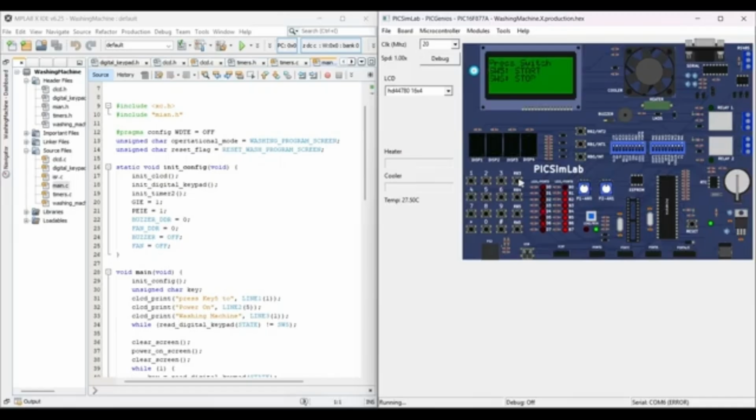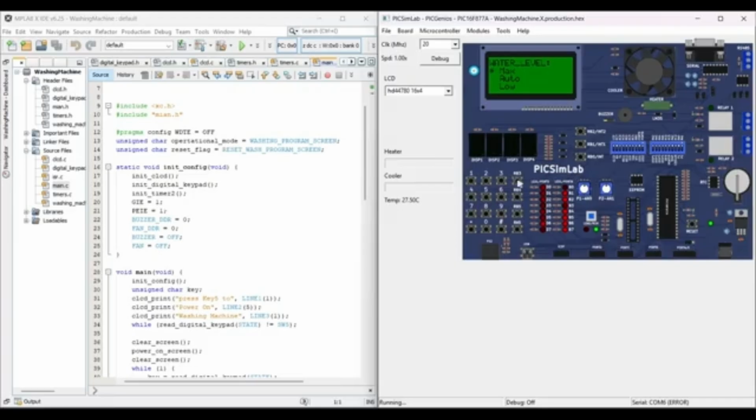And on this screen, if the user wants to change anything afterwards, he can change it. Like if I press switch 6, it will move me back to the washing program screen. And the state has been preserved as Eco Cotton, which I selected. So it is not starting from the beginning where we have to scroll down again. It will be preserved. So, Eco Cotton. And in the water level screen also the state has been preserved.